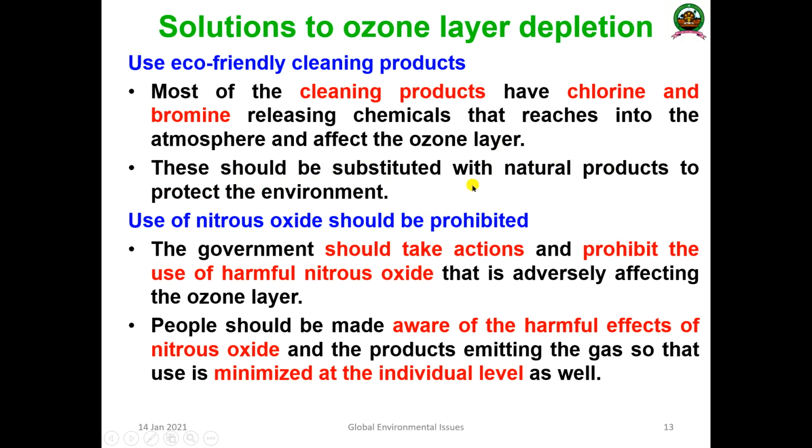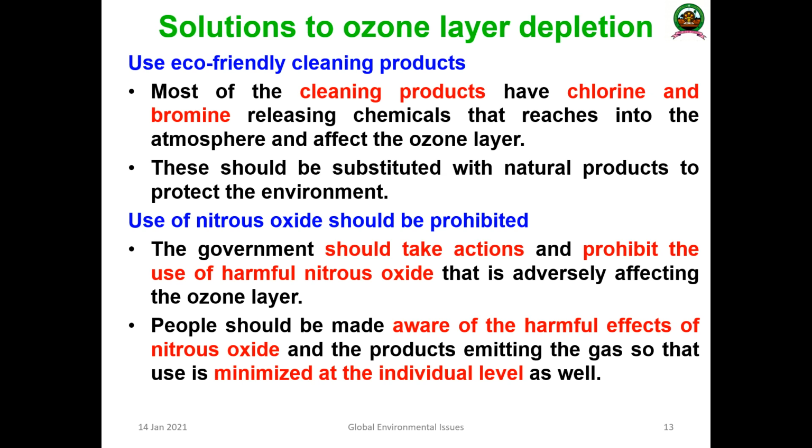Next one is the use of nitrous oxide should be prohibited. The government should take necessary action to strictly ban the use of harmful nitrous oxide that adversely affects the ozone layer. People should be made aware of the harmful impact of nitrous oxide and the products emitting the gas, so that the use is minimized at the individual level.